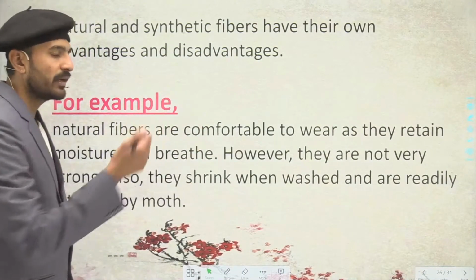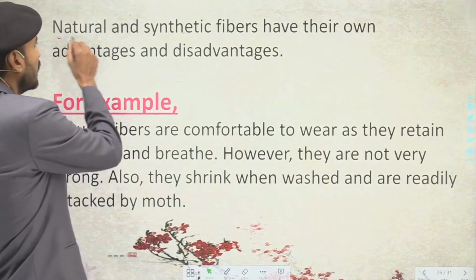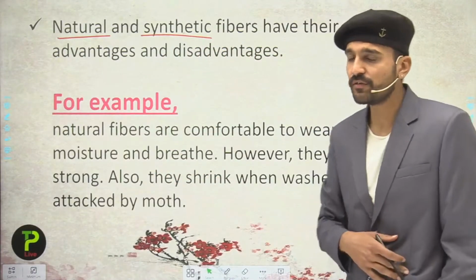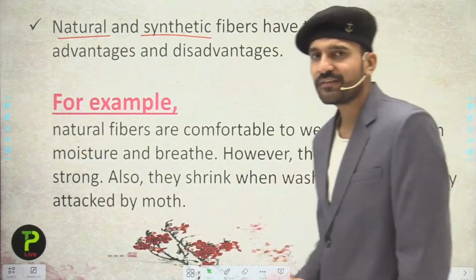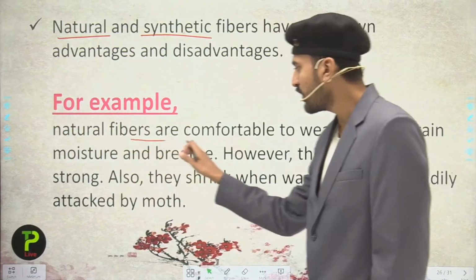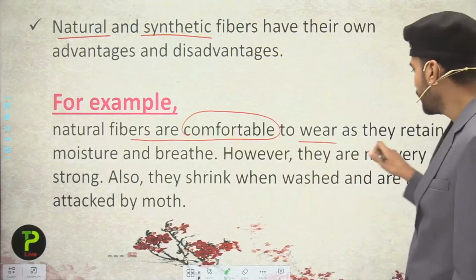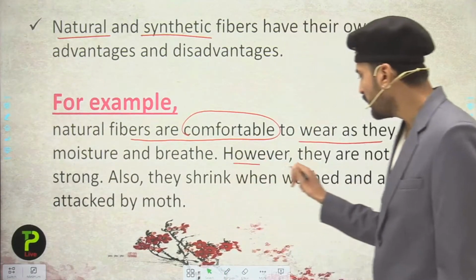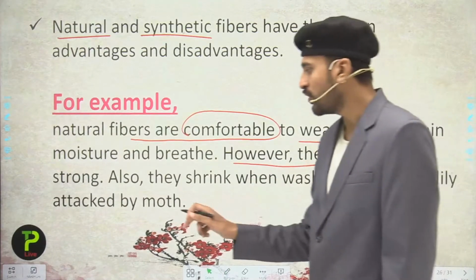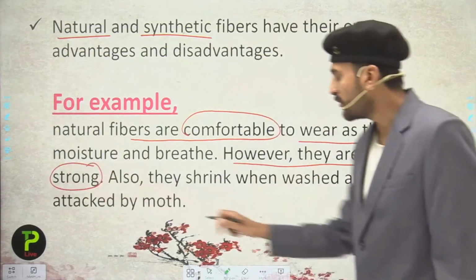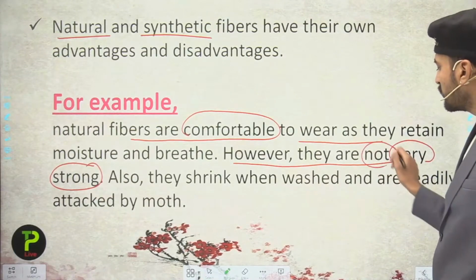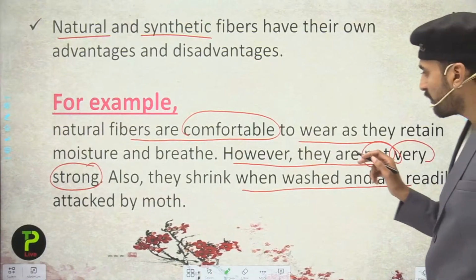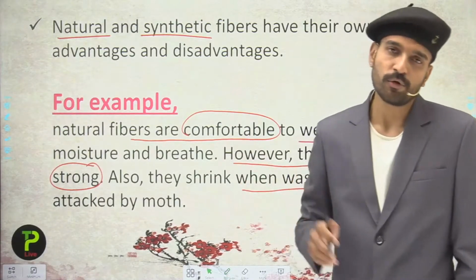Now moving into the next slide, see over here. When we make blended fibers from natural and synthetic fibers, they have advantages and disadvantages of their own. For example, natural fibers are comfortable to wear as they retain moisture and they are breathable. However, they are not very strong. This point you need to remember. These are about the natural fibers. They also shrink when washed and are readily attacked by moths.